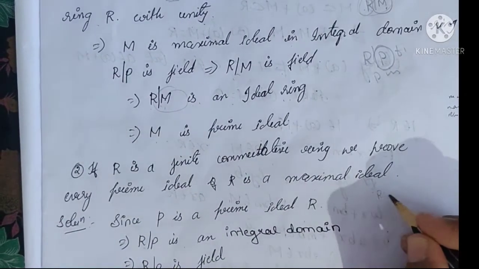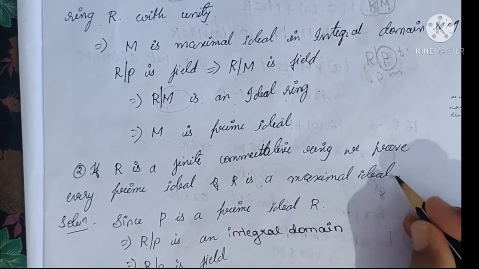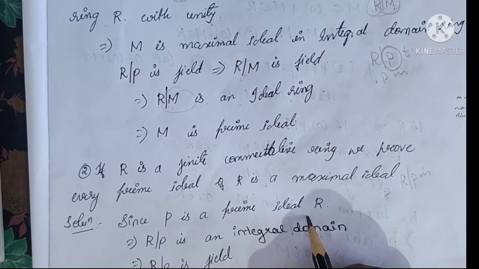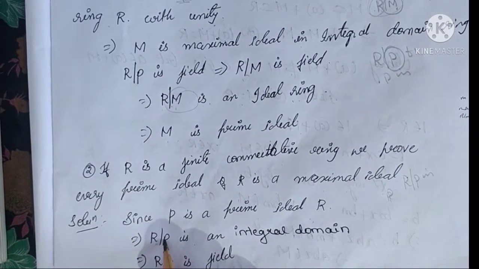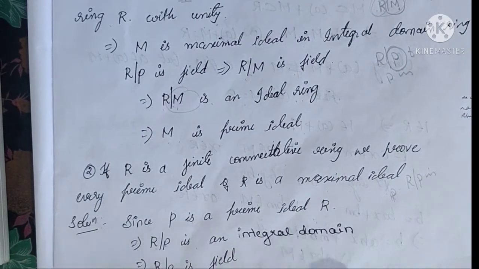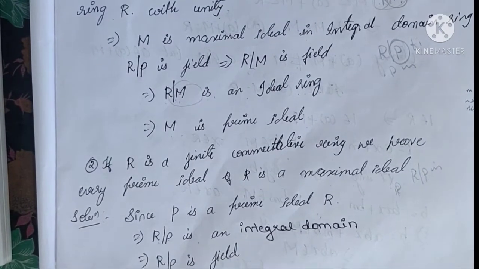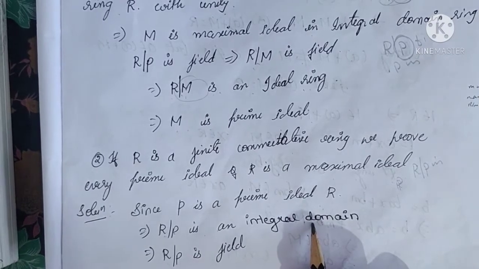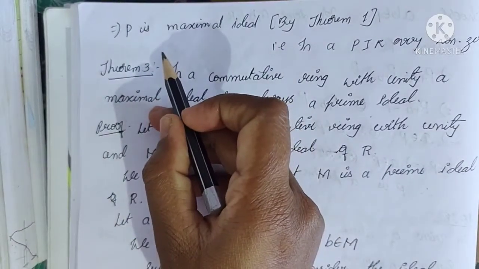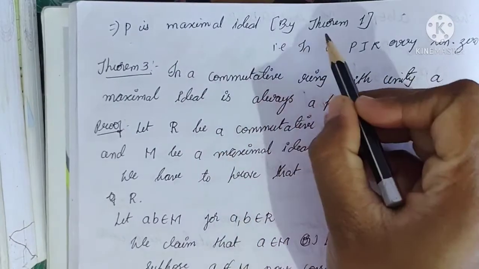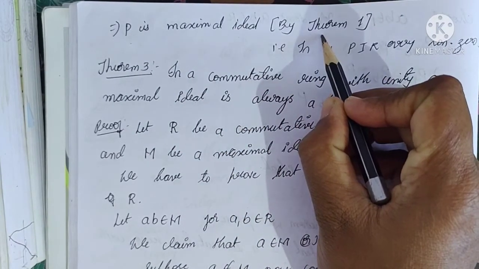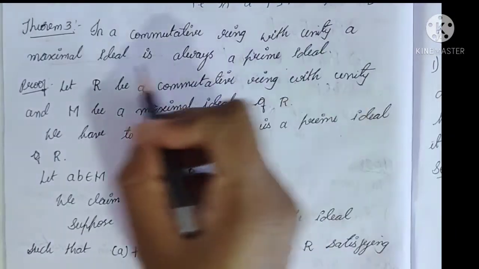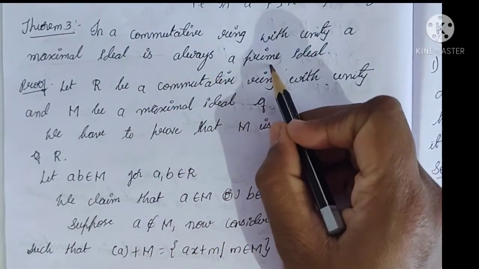By the above theorem, P is a prime ideal means R/P is an integral domain. Therefore R/P is an integral domain means R/P is also a field, because every finite integral domain is a field. Therefore R/P is a field means P is a maximal ideal by theorem 1. Hence the solution. The theorem: in a commutative ring with unity, a maximal ideal is always a prime ideal.